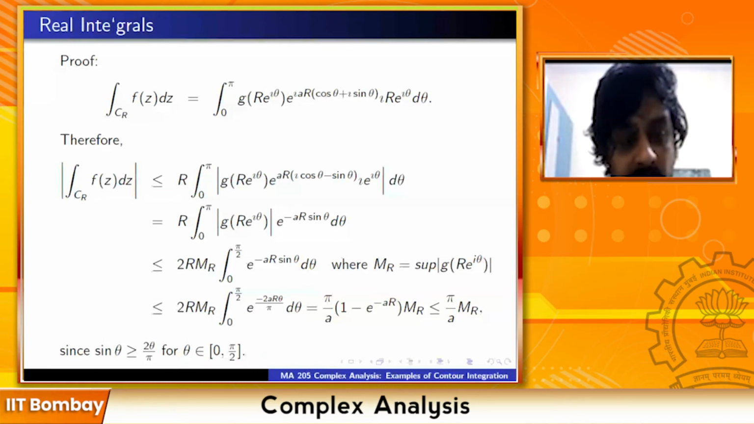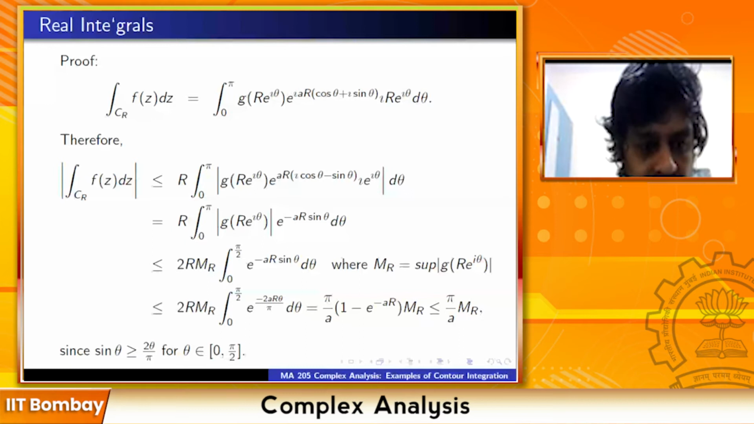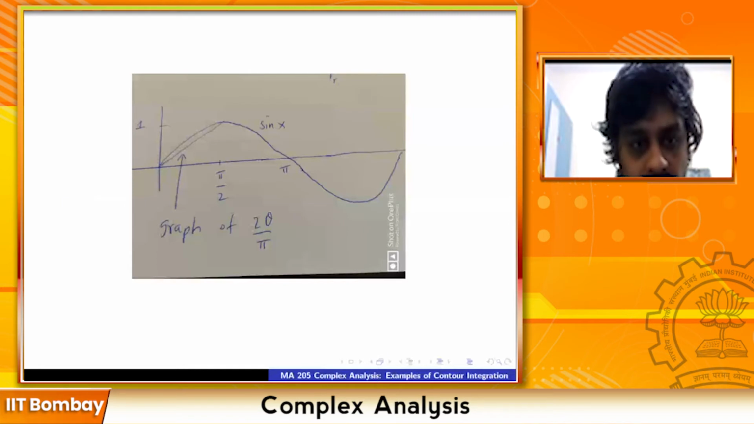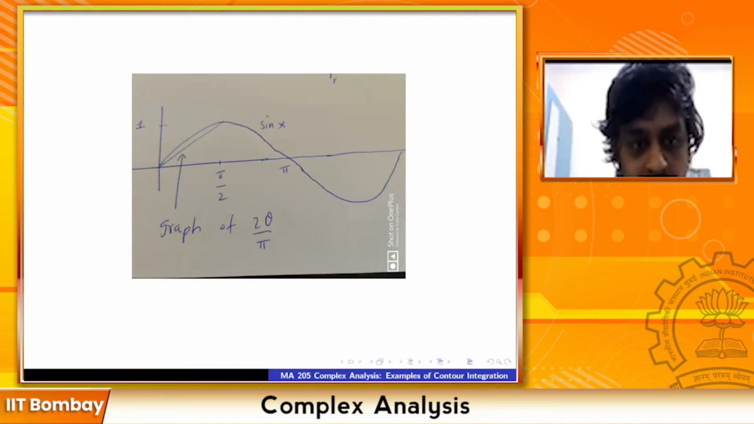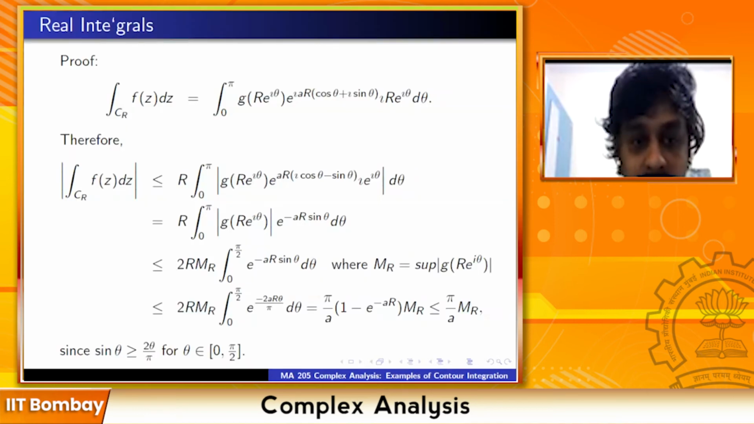I'll come to why this inequality is true, but just go through the steps once again. Why is this last inequality true? Sin theta is bigger than or equal to 2 theta upon pi. You can just observe this by looking at the graph. Here's the graph of sin x, and the straight line is the graph of 2 theta by pi. Because of the concave nature of sin x from 0 to pi by 2, the graph of sin x is always above the graph of 2 theta upon pi. This is what I'm using at the last step.